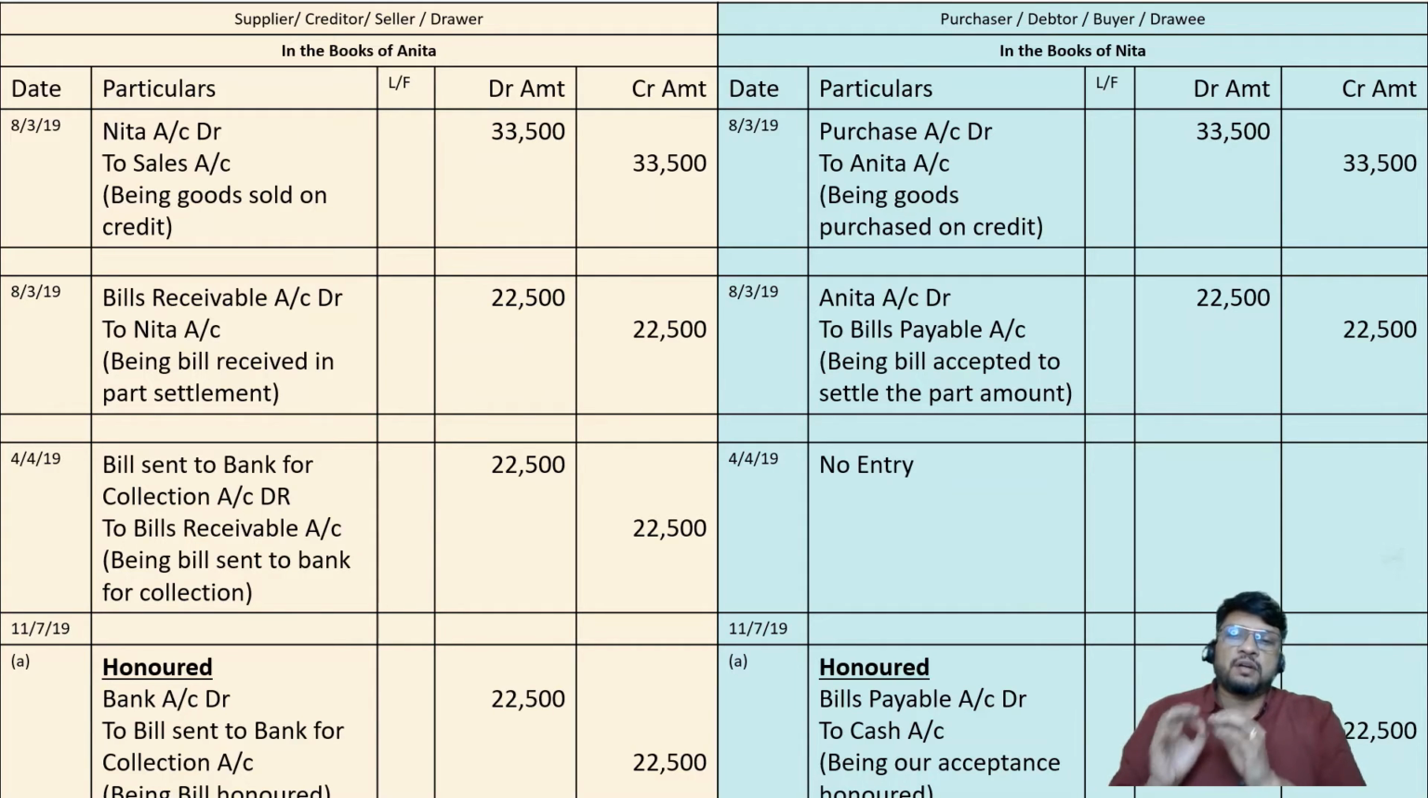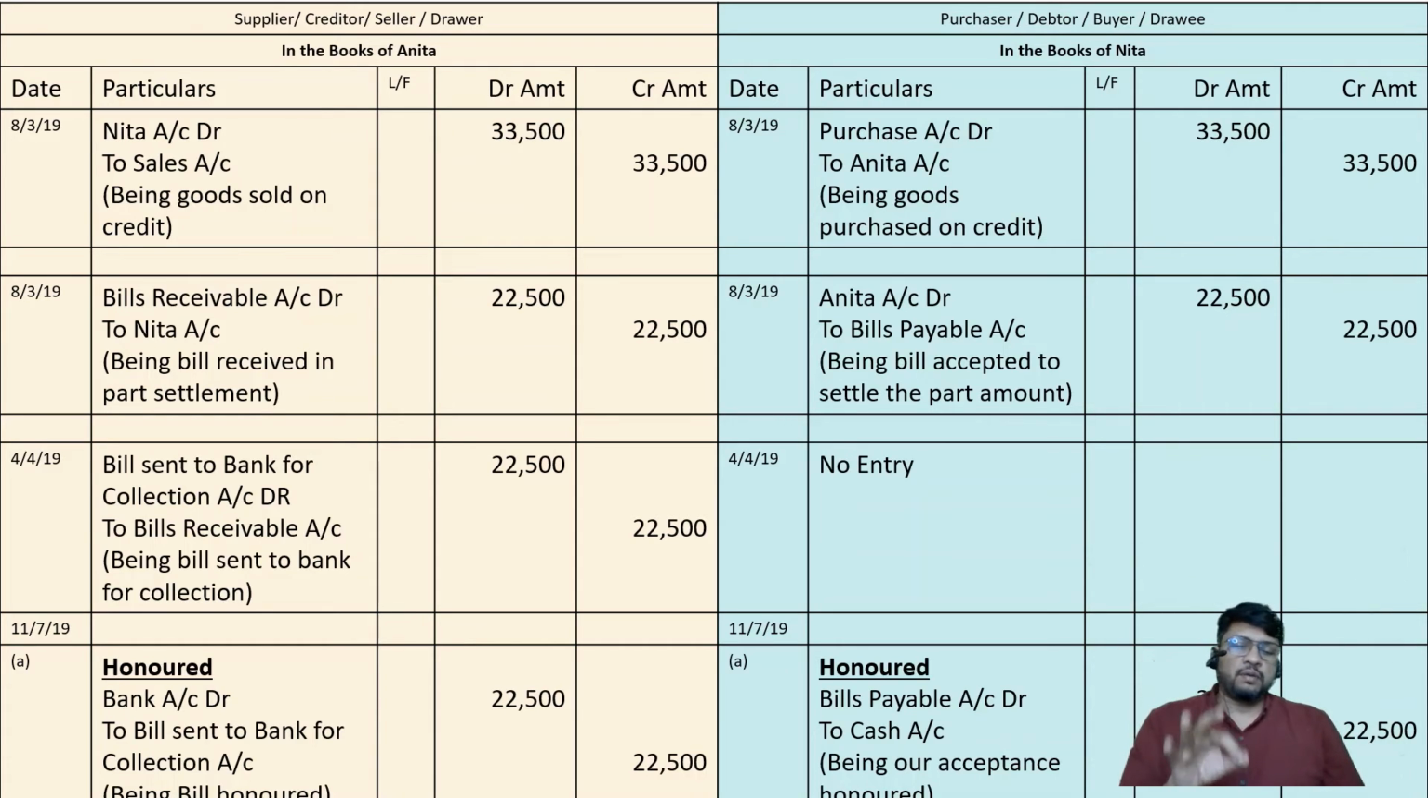So this is not a transaction which is forced upon Anita. This is a transaction which Anita did on her own accord, on her own wishes and will. If it is under the wish and will of Anita, then it should be considered as Anita's own expenditure. Anita cannot demand 200 rupees of bank charges from Nita. So the entry for 200 rupees bank charges in the books of Anita will be a simple entry.